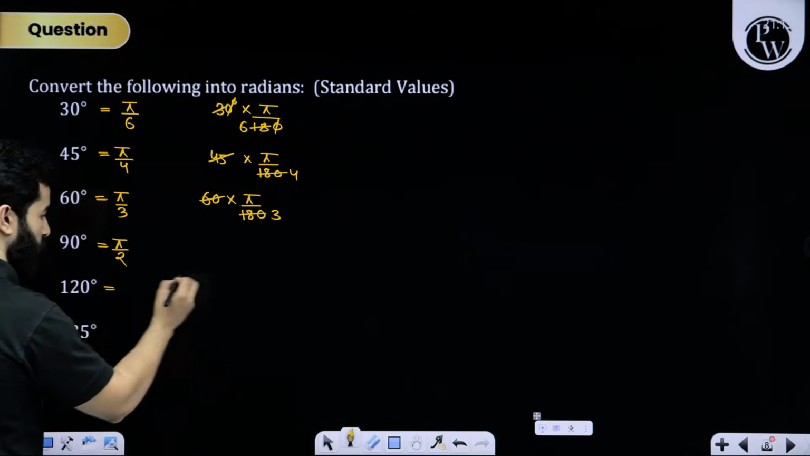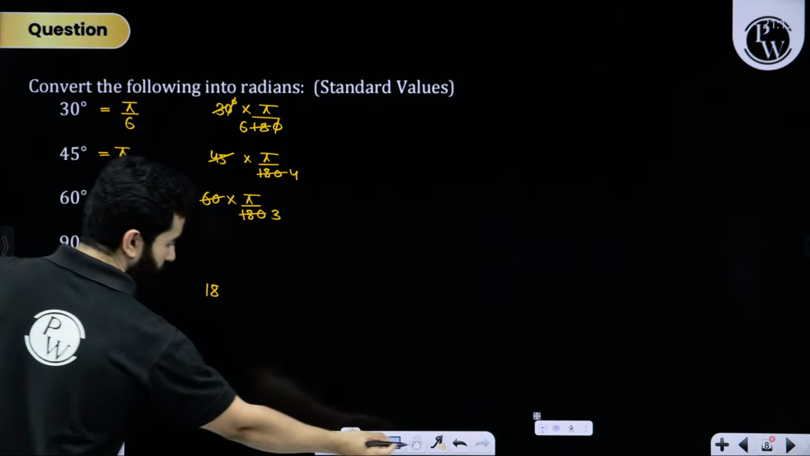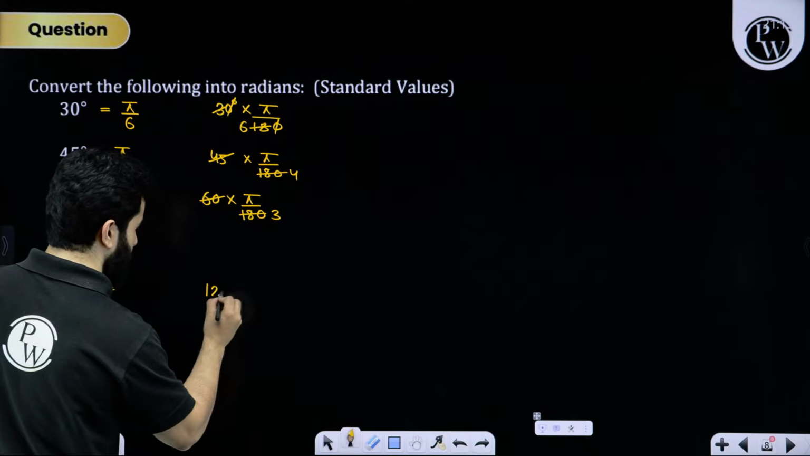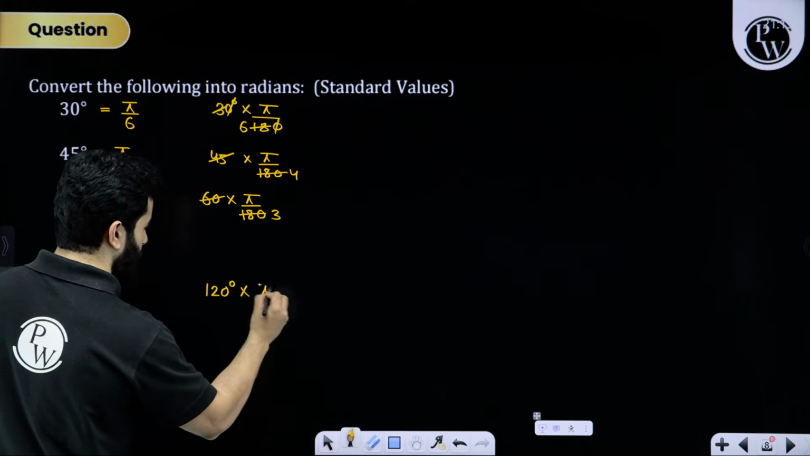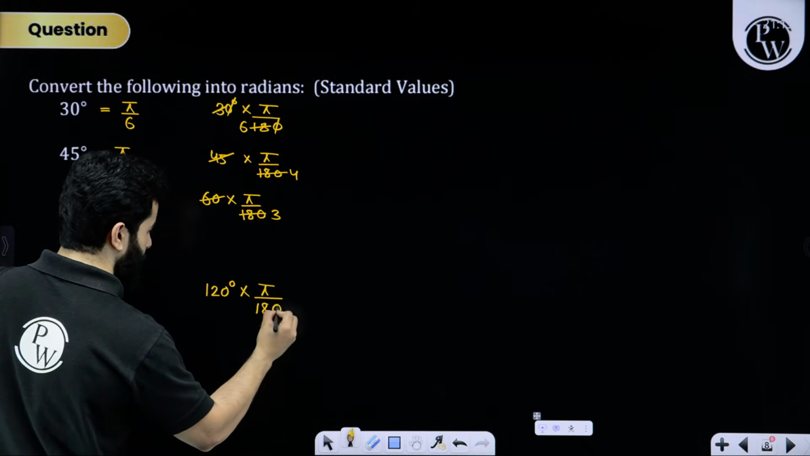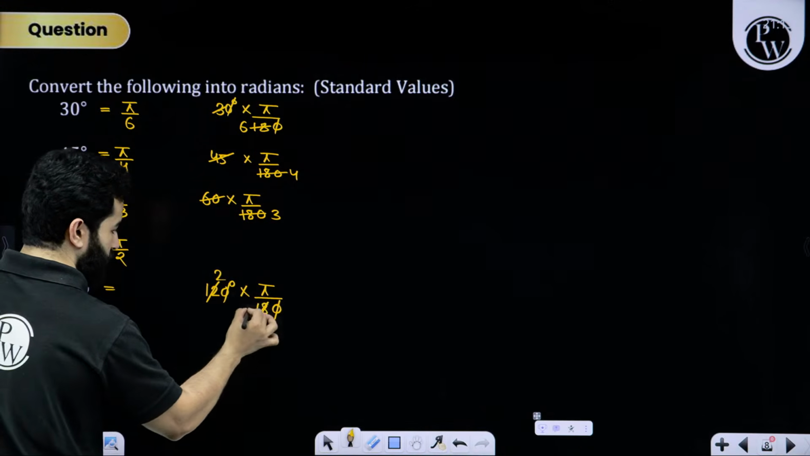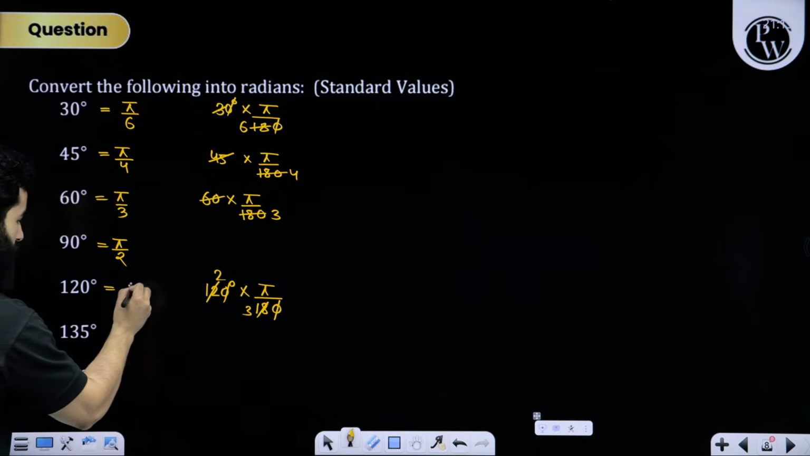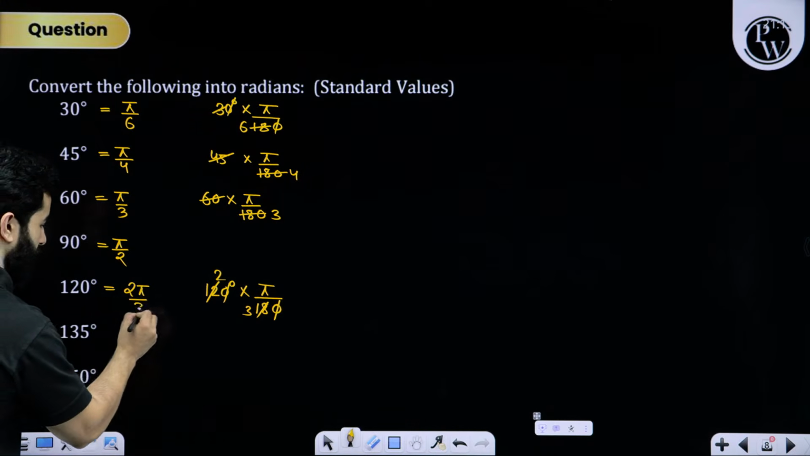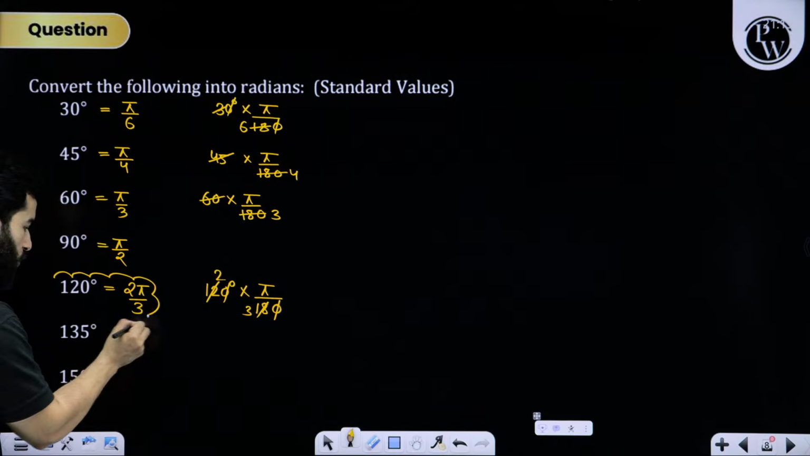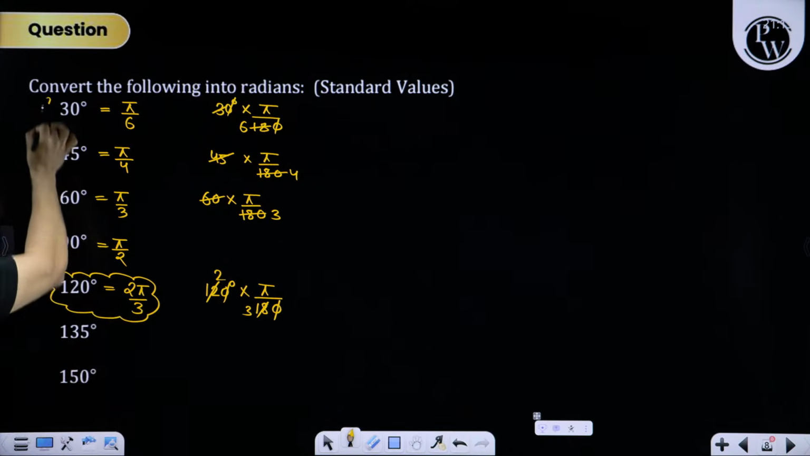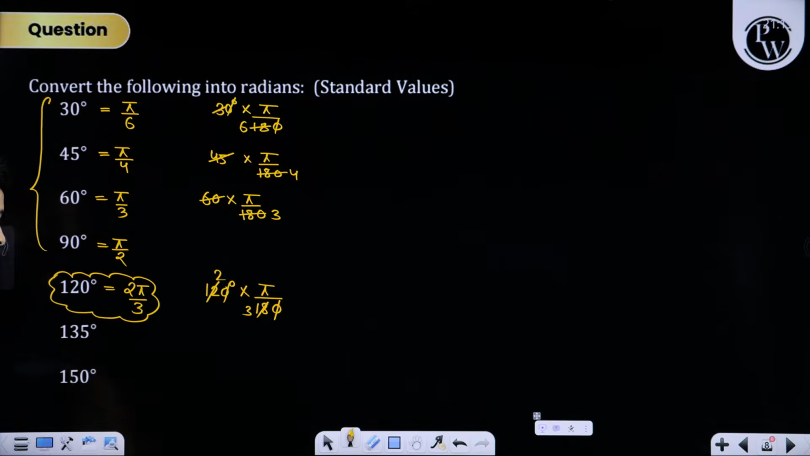120 degree, remember 120 also, 120 degree multiplied by pi by 180. The zero and zero cancel out. Six twos are twelve, six threes are eighteen, right? So that means this will become 2 pi by 3. Kindly remember, this is also important. 2 pi by 3. Hopefully everyone remembers these things, but please remember 2 pi by 3.